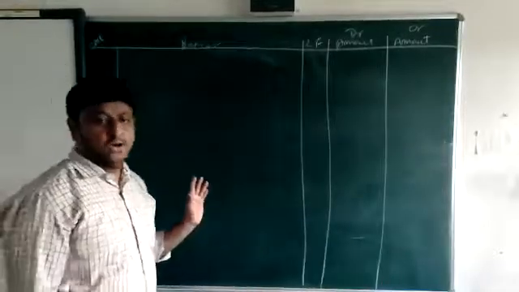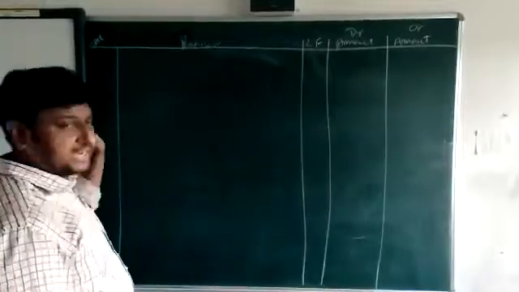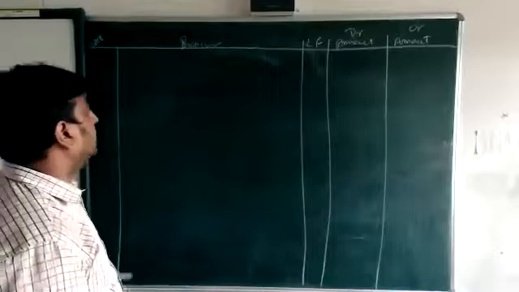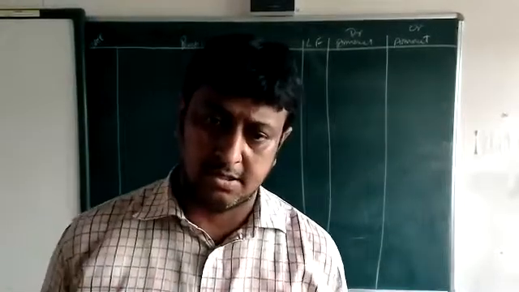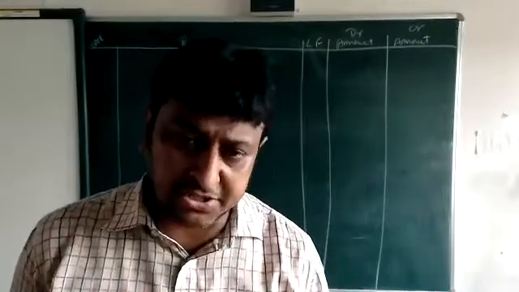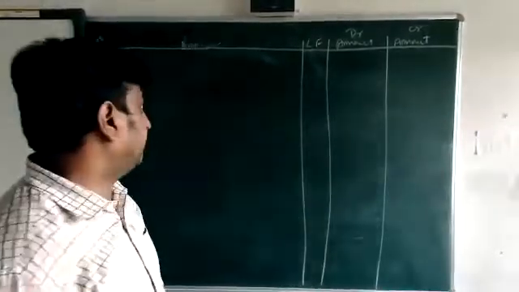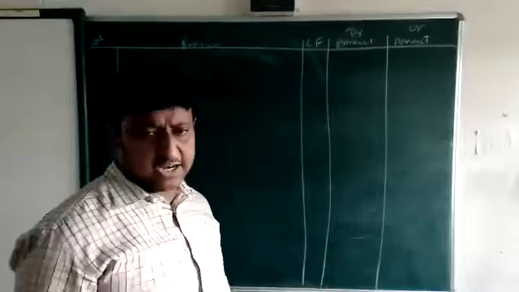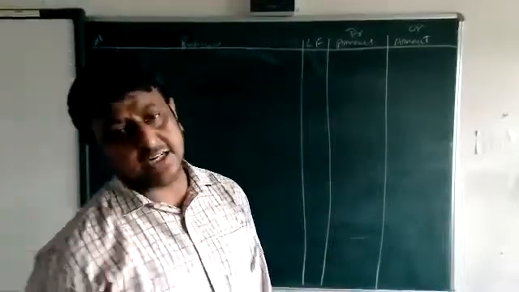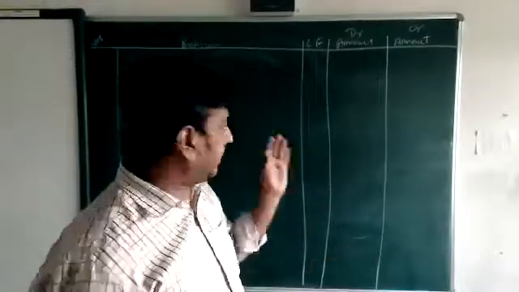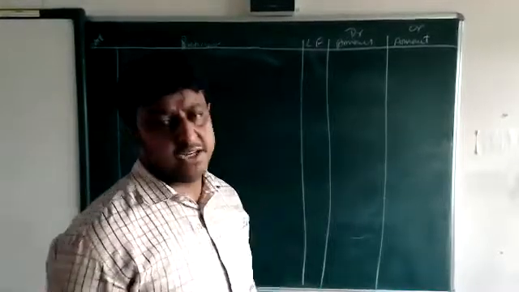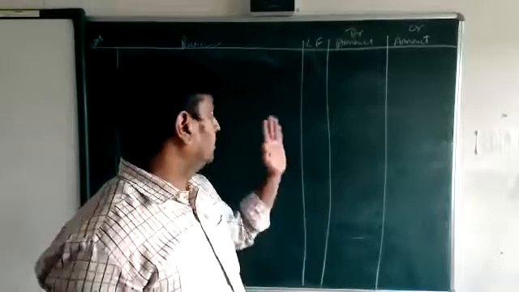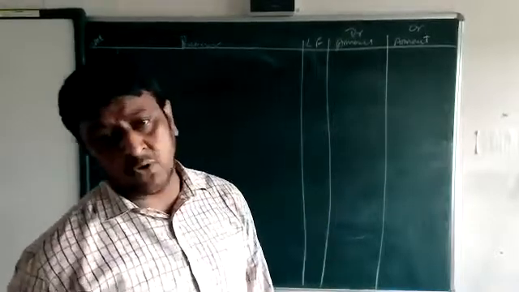And in particulars we are going to enter the transactions. Then in LF we do not enter anything. If an original entry is there in a business, they enter it because they are transferring to some page, but here we are not going to transfer. Then amount debit and amount credit.